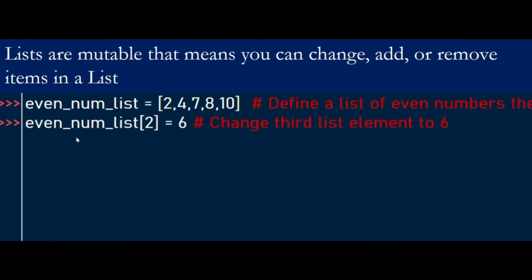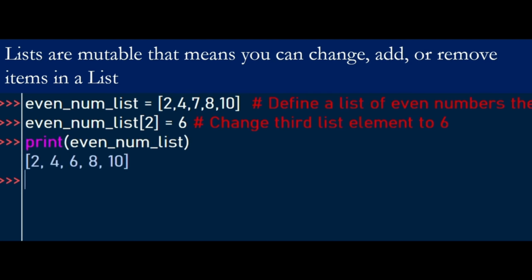We can use indexing to change the value to 6. So at index number 2, we assign a value of 6, and this is 0, 1, 2. So when we do that and print the results, the new even number list is 2, 4, 6, 8, 10, and this gives us the even numbers we are looking for.